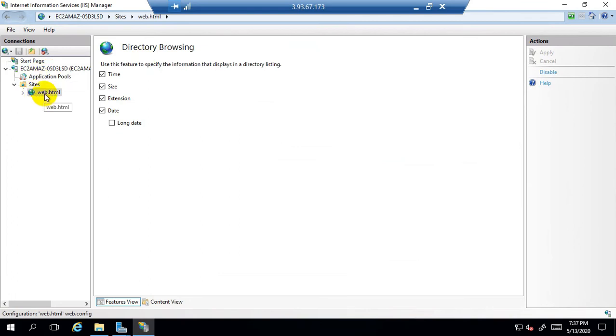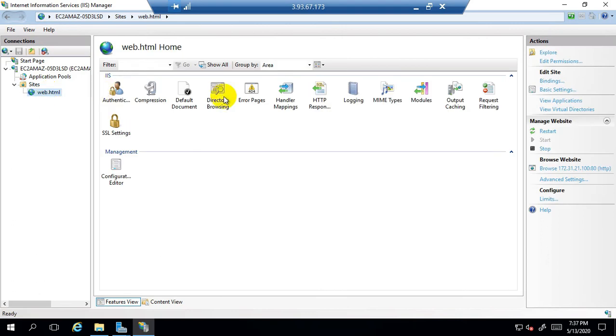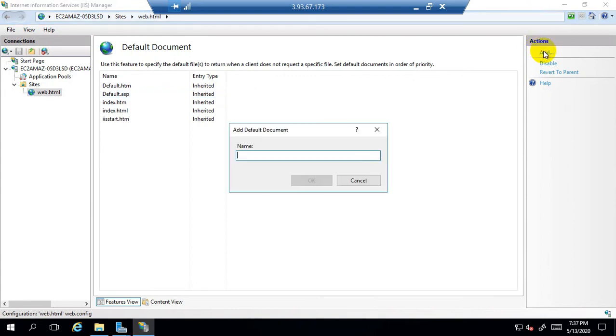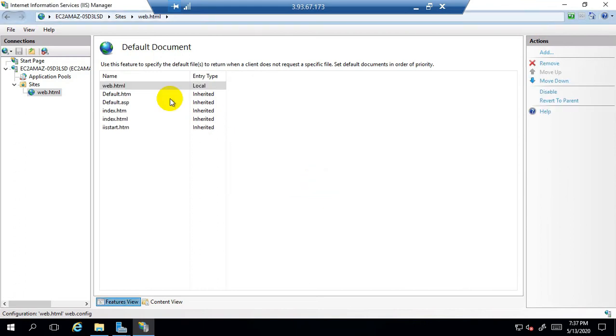Now click on directory browsing, and here on the right hand side under actions, click on enable. Now double click on web.html. On the left hand side again, click on default document. Now click on add and enter the name of the web page here, which is web.html. Click on OK. So you can see it is visible here, web.html.